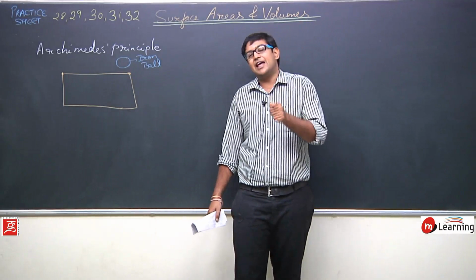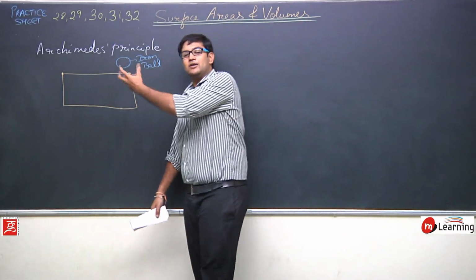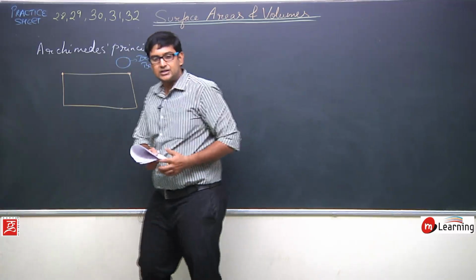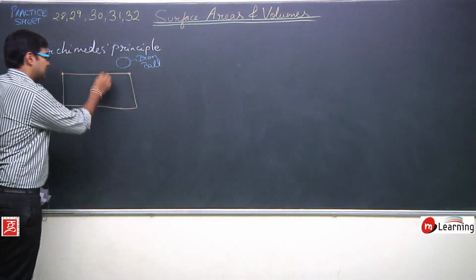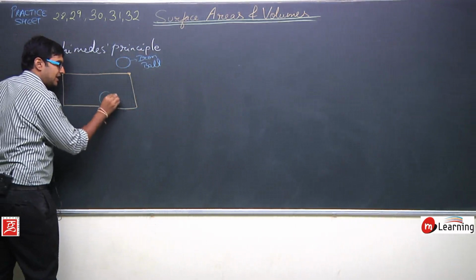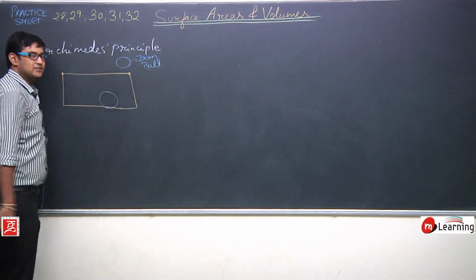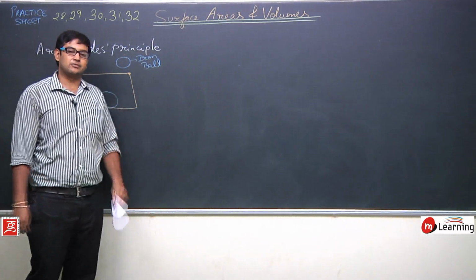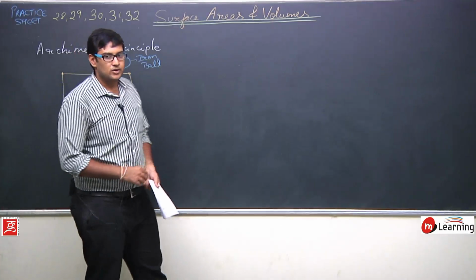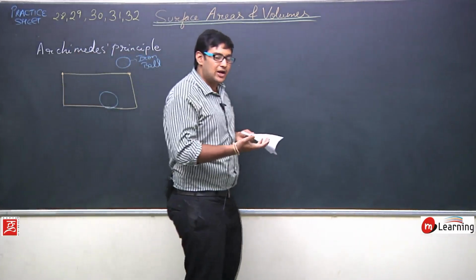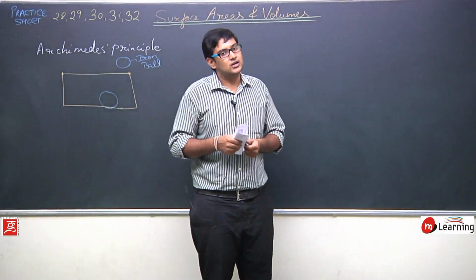The only thing that will happen is this iron ball will sink and will stay at the bottom of this bucket, like somewhere here. Now, is this the only thing that is going to happen? Obviously not. Why?